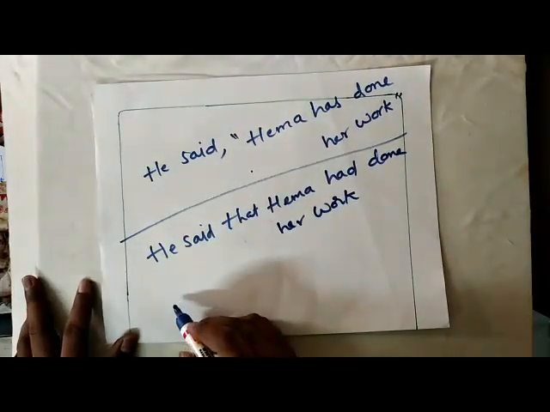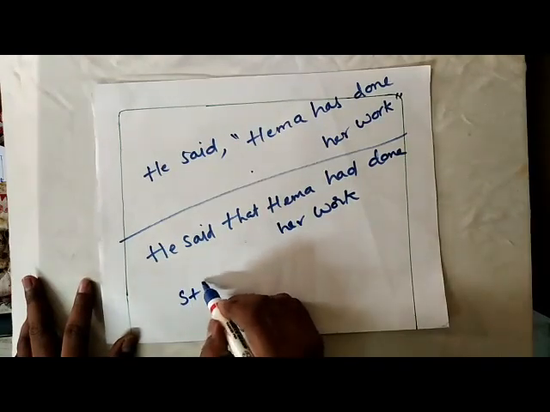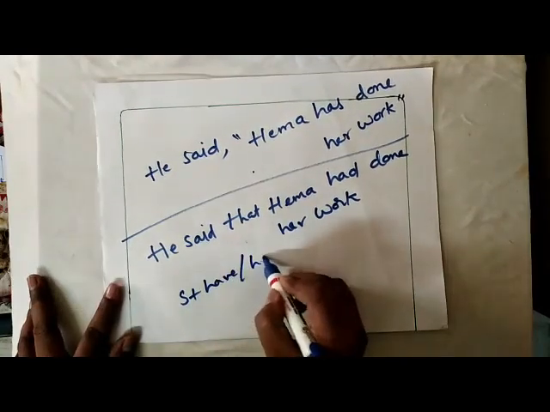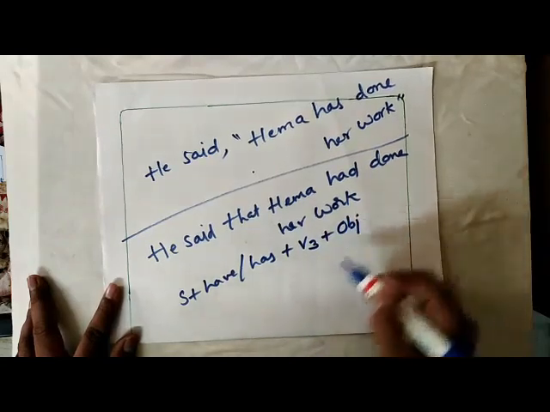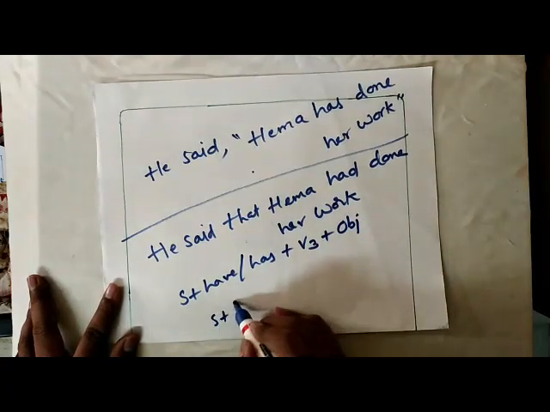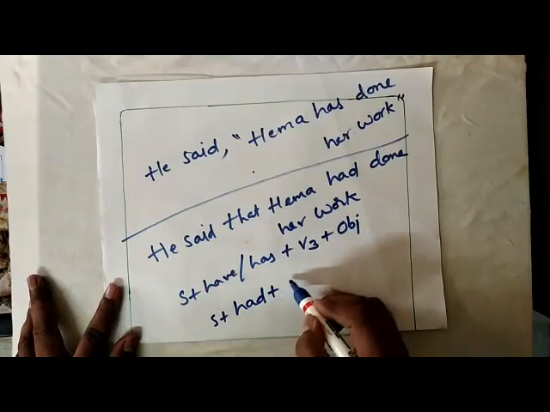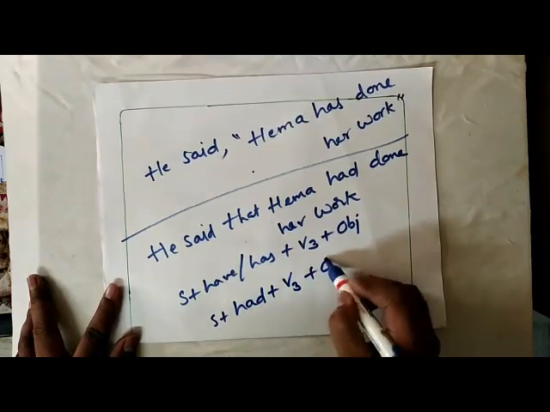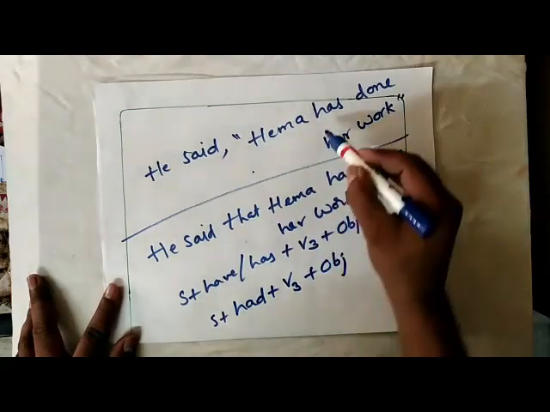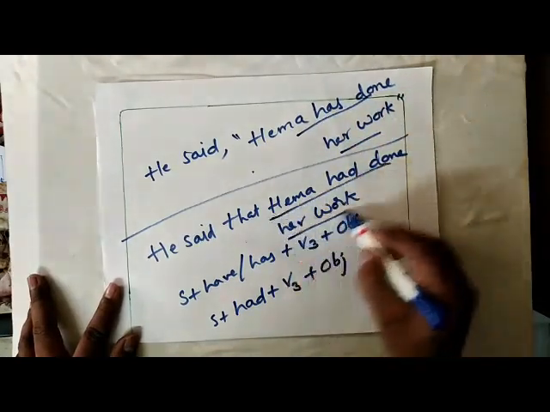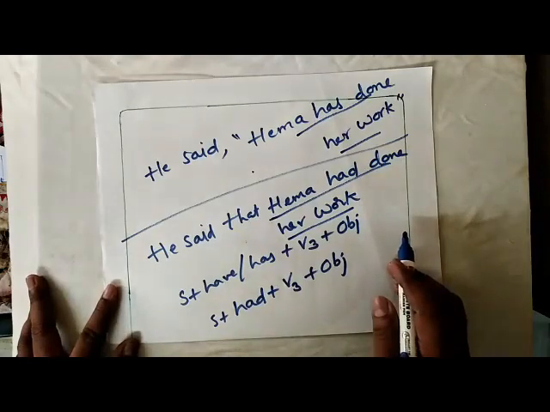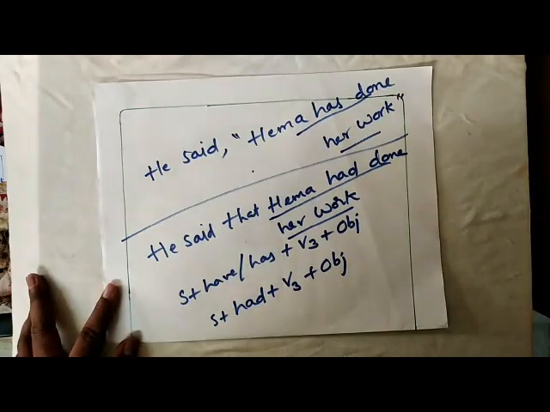So that means subject plus have or has plus V3 plus object becomes subject plus had plus V3 plus object. So that means present perfect tense becomes past perfect tense.